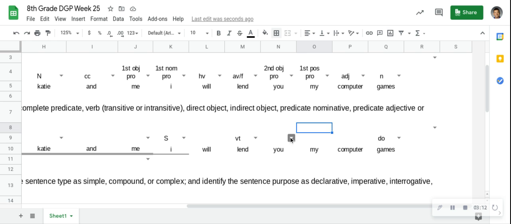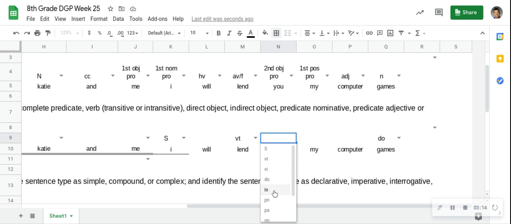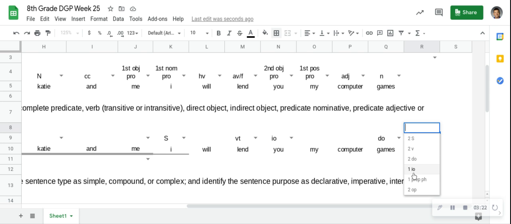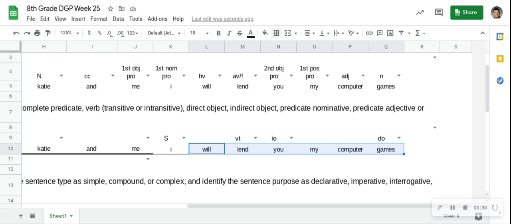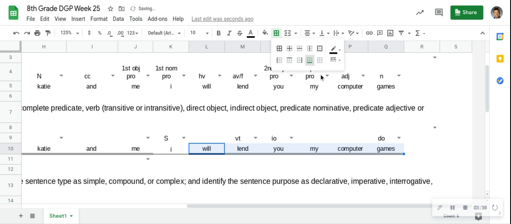Mm-hmm. You is our indirect object. You is indirectly affected by lend. Okay? So before I lose you, let's find our complete predicate for I. What do we got? Will all the way to games? Yeah. It is what I is doing, correct? Mm-hmm. All right. I is lending or will lend you my computer games.